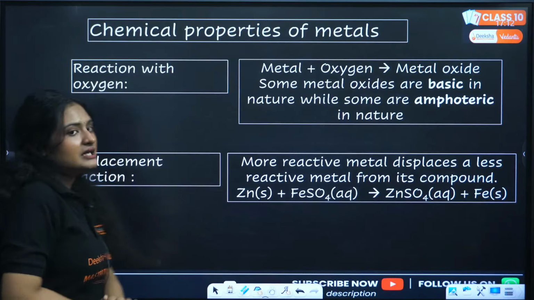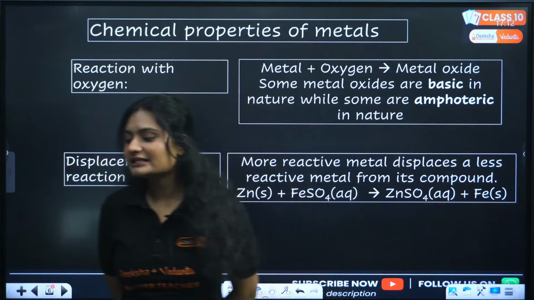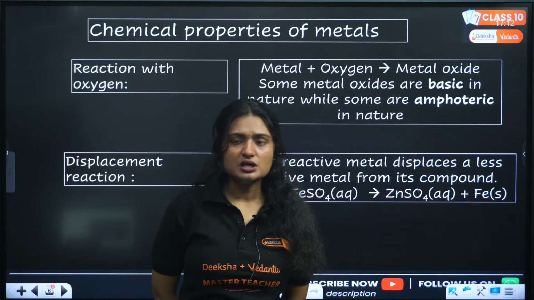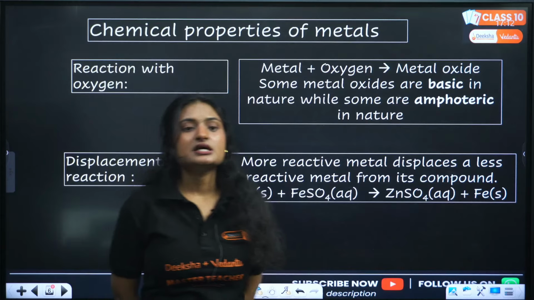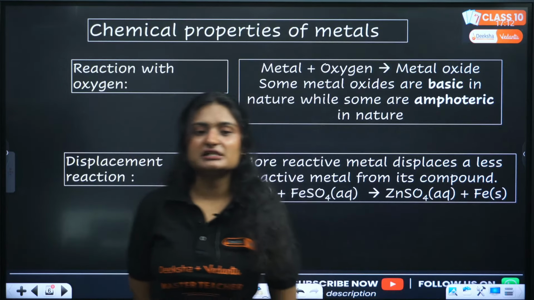Next, let's talk about the chemical properties of metals. That means the chemical reactions shown by metals. Now what are the reactions that metals show? Firstly, the reaction with oxygen. When metals react with oxygen, we get metal oxide.